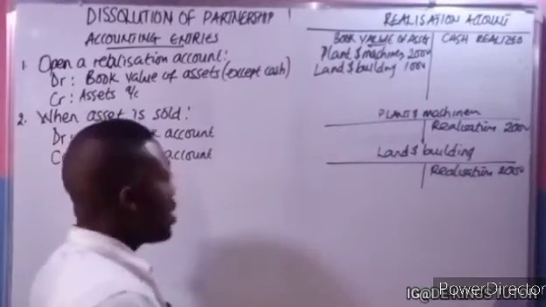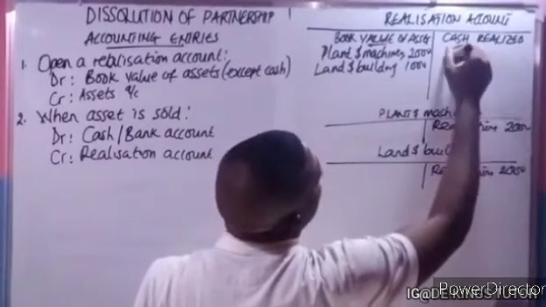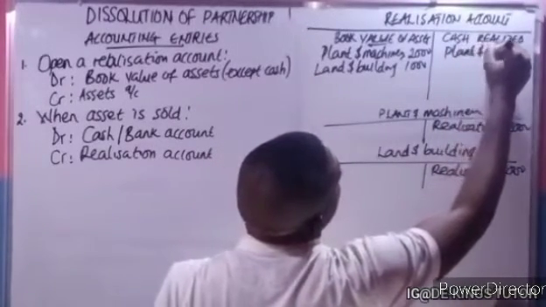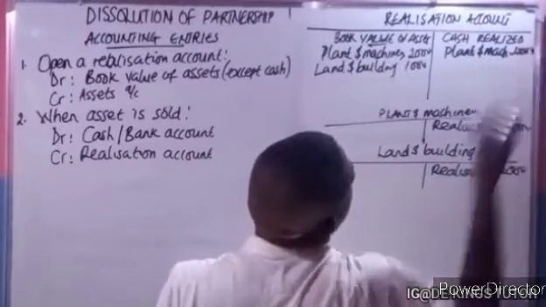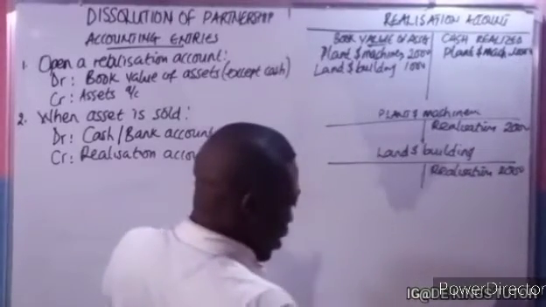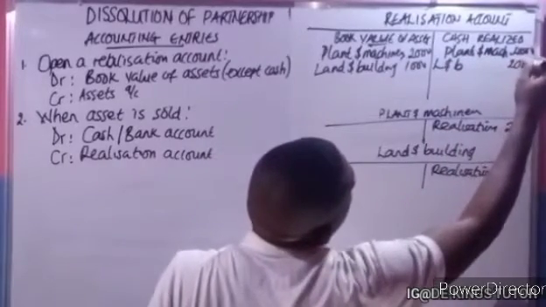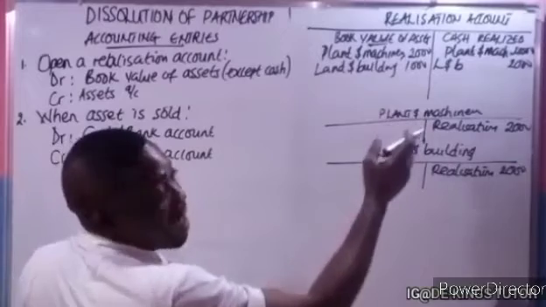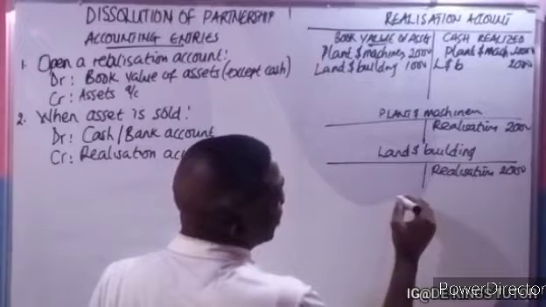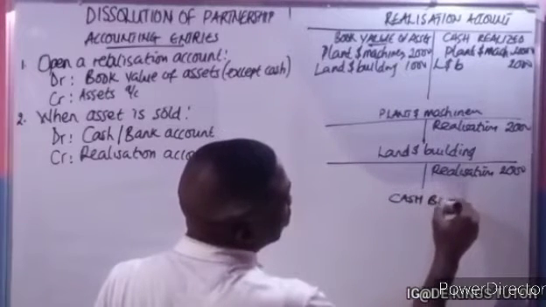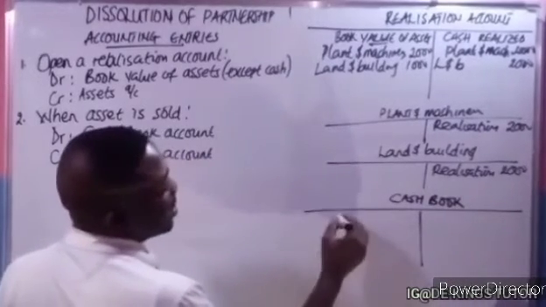So for instance, if we have assets that were sold, for instance, we sold the plant and machinery for, let's say, 4,000. Okay, and we sold the land and building for 2,000, for instance. That's a cash realized. Okay, now the corresponding entry will come to the cash book after you've written the balance brought forward.